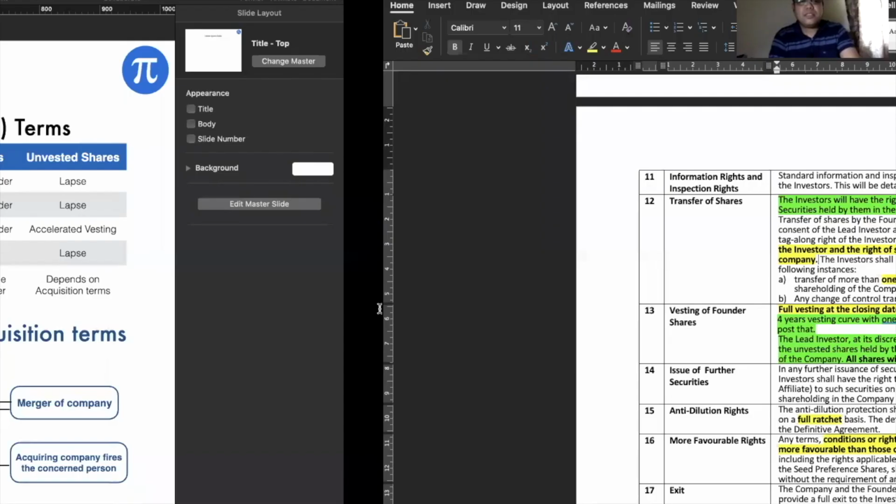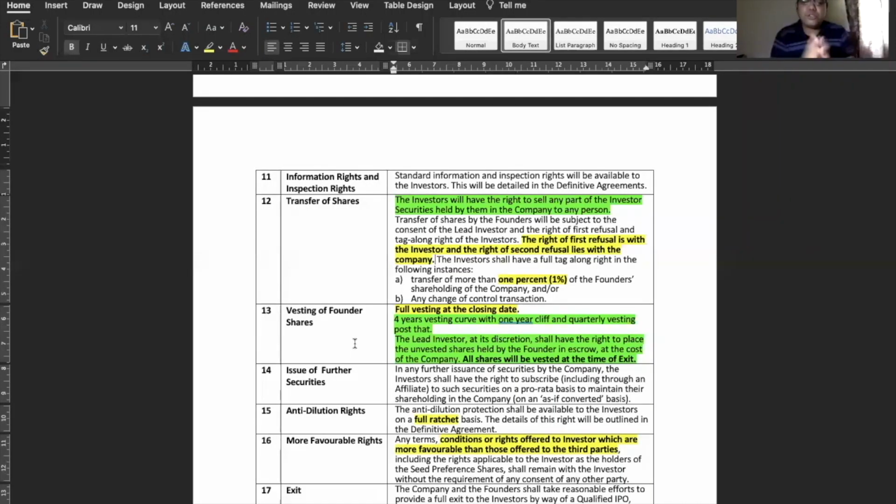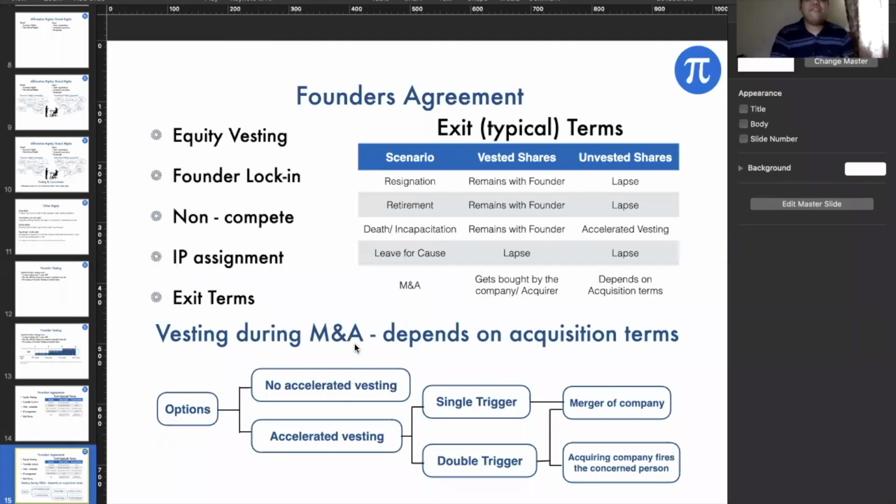What happens in this vesting of founder shares, and then we also insist the companies have a founders agreement in place, because these are early stage companies. Mostly two founders start the company, and they don't have an agreement in place between the two founders and the company. So we insist to have this agreement in place, which typically will have equity vesting, a founder lock-in, a non-compete, IP assignment, and exit terms. These are the typical clauses of a founder's agreement. Why I'm explaining this to you, Shubham, and everyone, is to come to what you just said: at the time of exit, what are the various clauses that can get triggered?